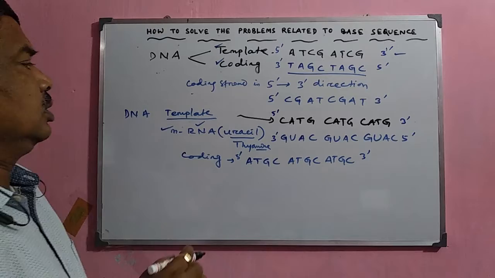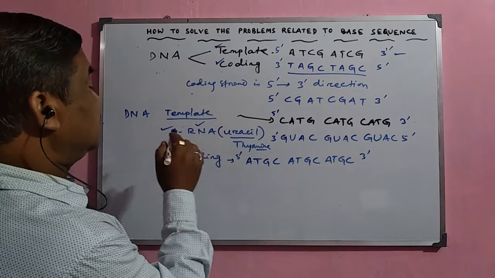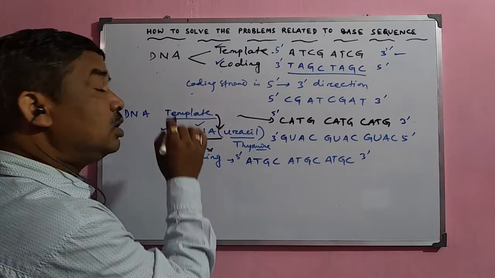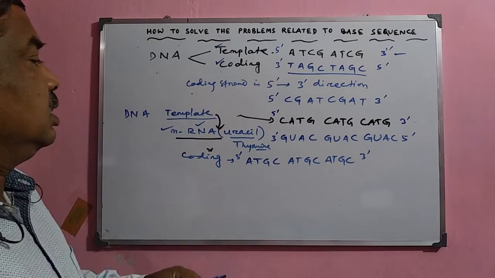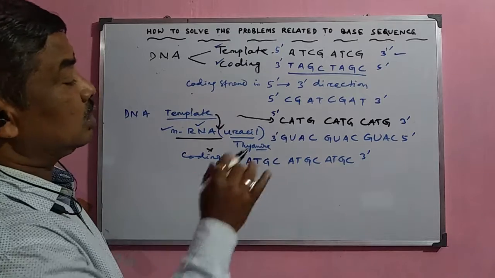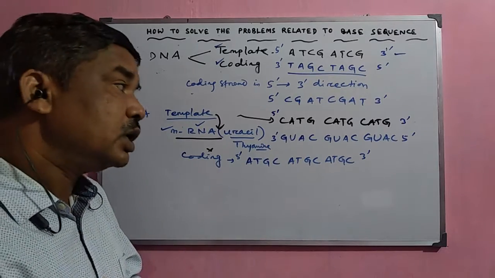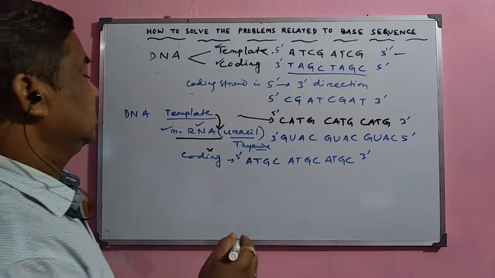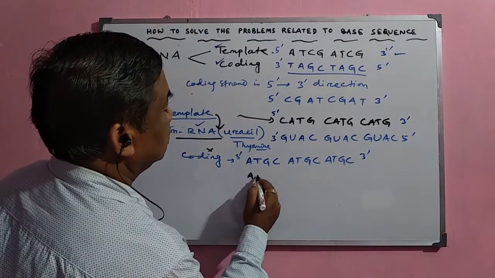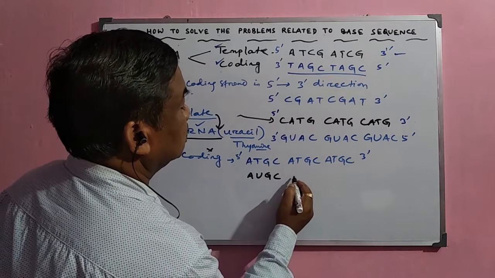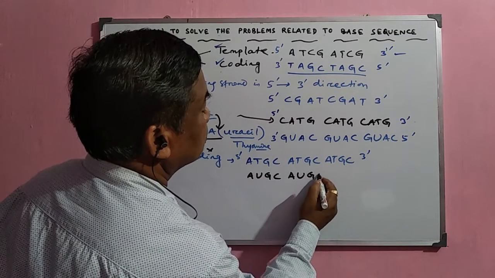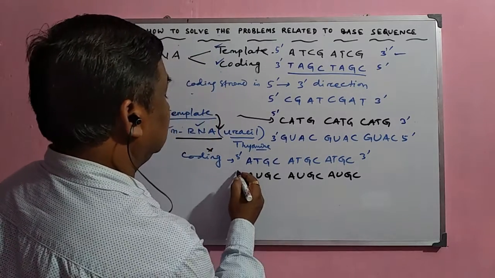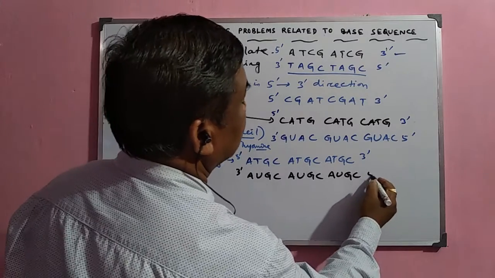So that is why the mRNA is actually synthesized from the template strand, not from the coding strand. So it will be similar to the sequence of the coding strand, but the T will be replaced by U. Then it will be A, U, G, C, A, U, G, C, A, U, G, C. So in this way, it is the 3' end and it is the 5' end.